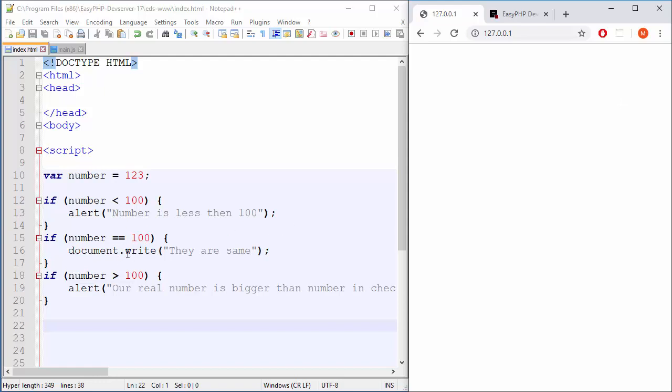Okay, so I think that's relatively simple stuff to understand. Yes, this can be a little bit long, and in the next tutorial we will learn how to simplify this with a couple of new options. But the point is that it's really nothing special. And the good stuff, as I said at the beginning of the tutorial, is you'll use this not just in JavaScript but also in basically all other modern programming languages these days. If this is a little bit confusing, I can understand that. If you are a total beginner, then just experiment with smaller numbers and do one check and then continue with complicated checks and so on. But I think that you understand this. This is fairly simple stuff to understand.